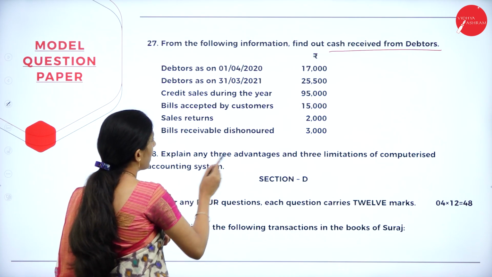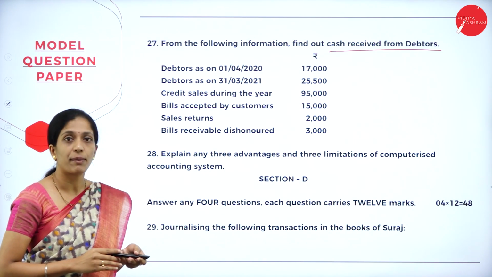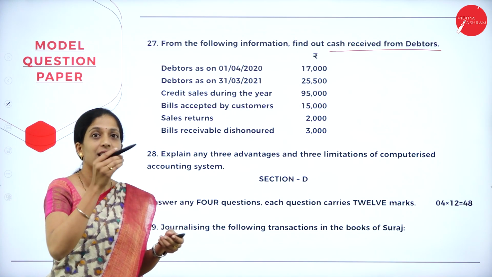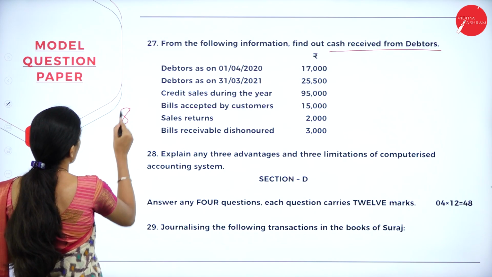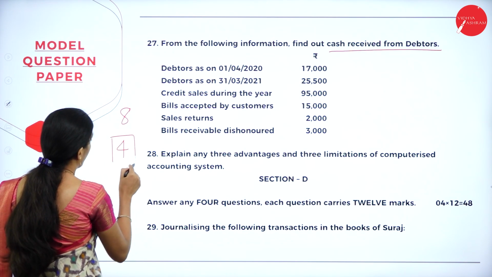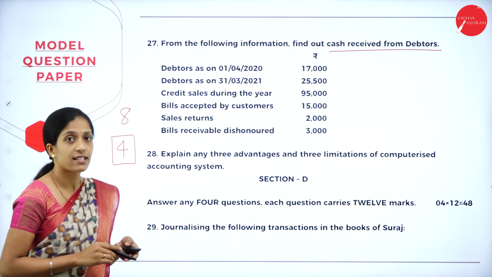Next, explain any 3 advantages and 3 limitations of computerized accounting system. So this is a theory question. As I told you, out of 8, you have to answer any 4 questions, which carries 6 marks.